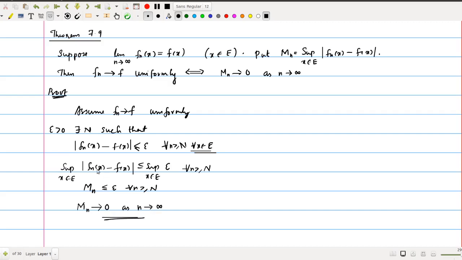This is the meaning of Mn less than or equal to epsilon for all n greater than or equal to N. That means whenever Fn converges uniformly, you can get Mn tends to 0 as n tends to infinity. Now we will prove